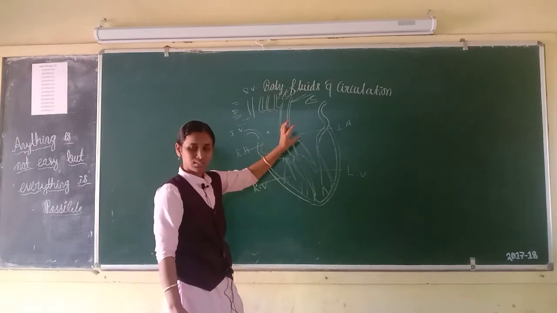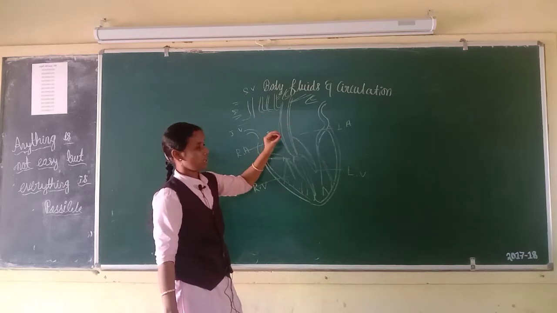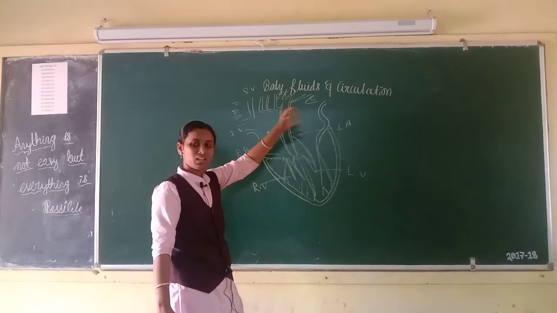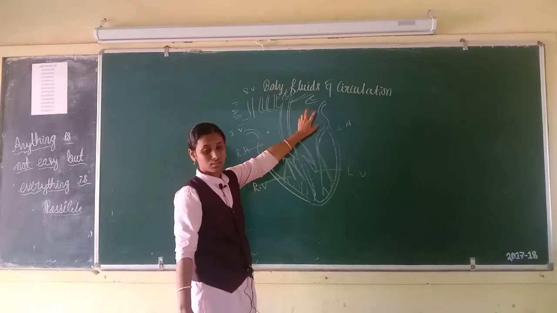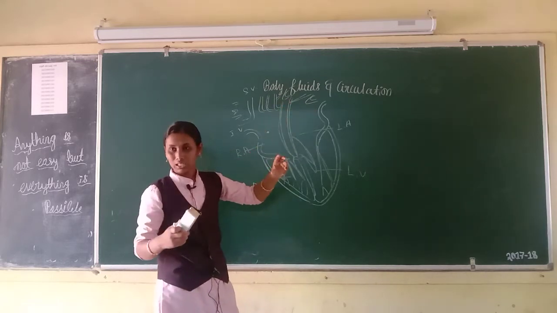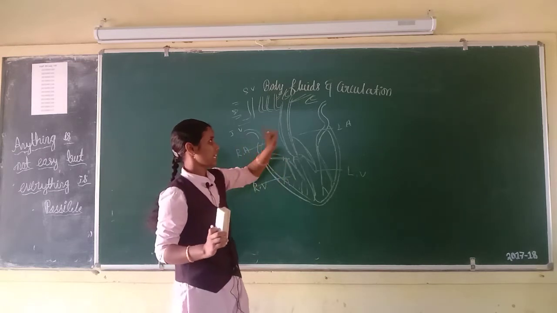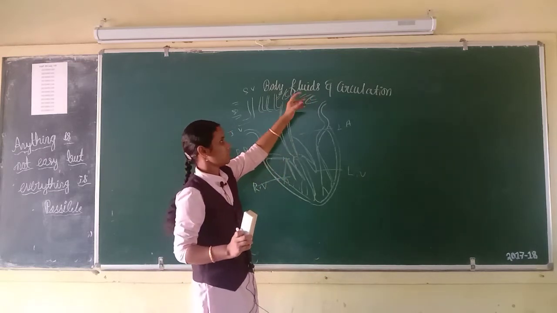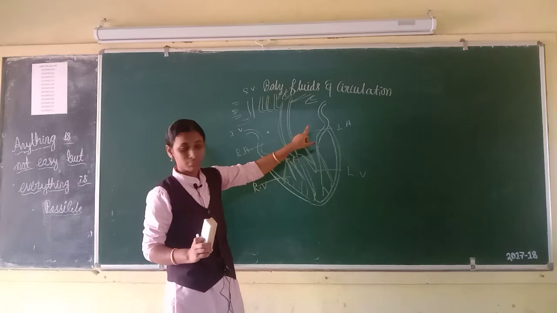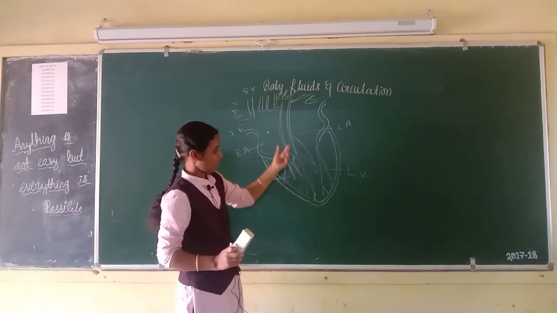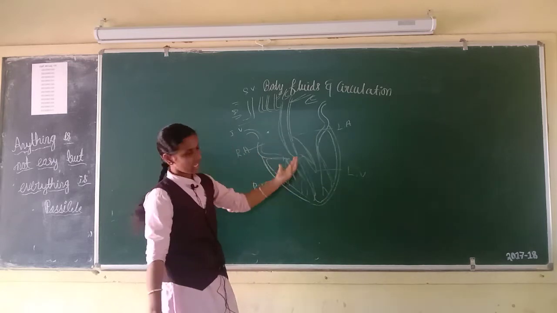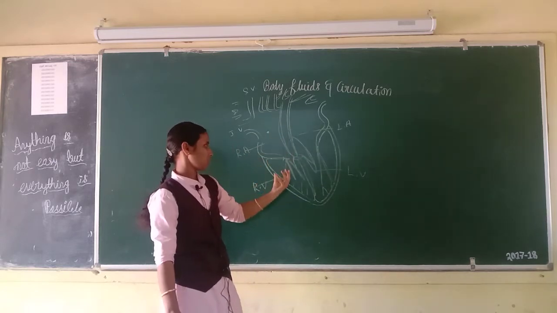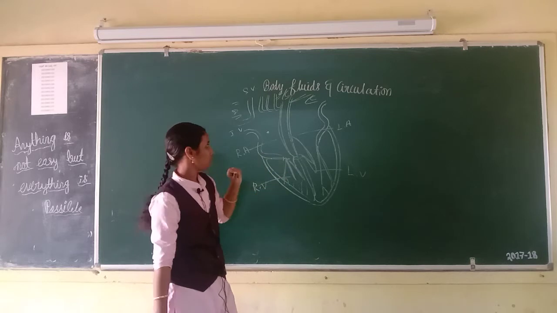Veins are blood vessels which carry blood to the heart from all the cells of our body. Veins carry deoxygenated blood, except pulmonary veins. Pulmonary veins carry oxygenated blood. The left side of the heart has oxygenated blood. The right side of the heart has deoxygenated blood.